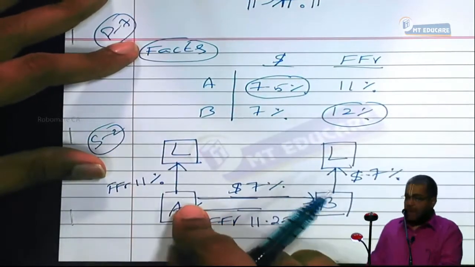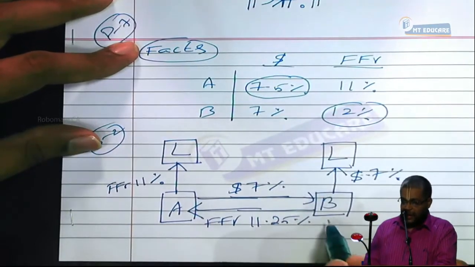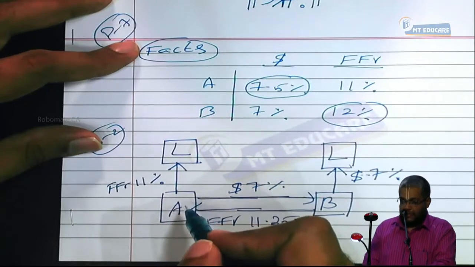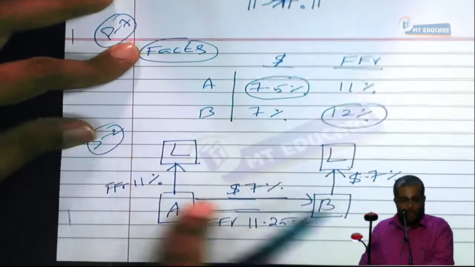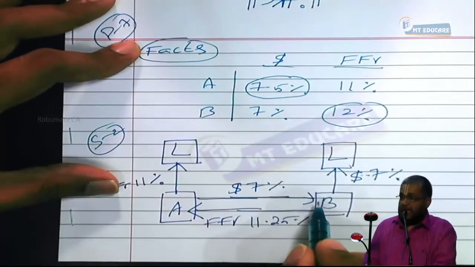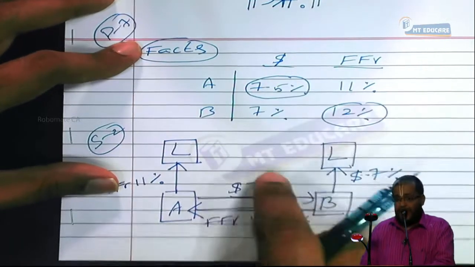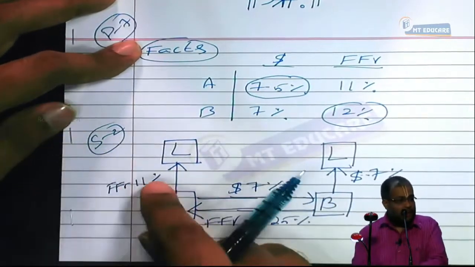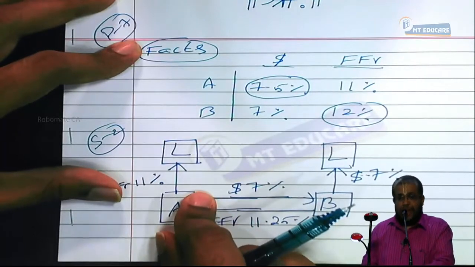Come to A. Listen here. A receives FFR 11.25% and pays 11%, so it is making a 0.25% gain in French franc. It is paying $7%, which otherwise it paid at 7.5%, so it is paying 0.5% less, making a 0.5% gain in dollar and receiving 0.25% French franc extra.